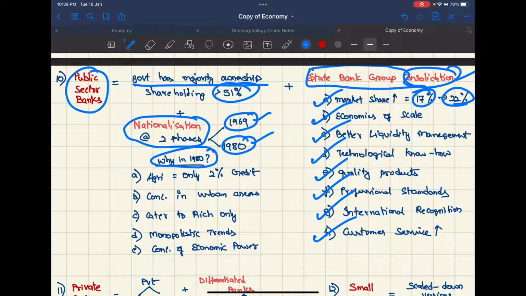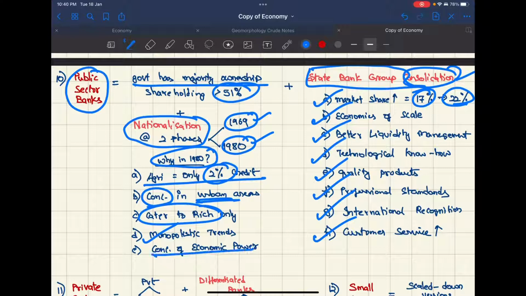Why in 1980? Because agriculture was given only 2% credit. Branches were more concentrated in urban areas. They were catering only to the rich. Monopolistic trends were being seen, and concentration of economic power.